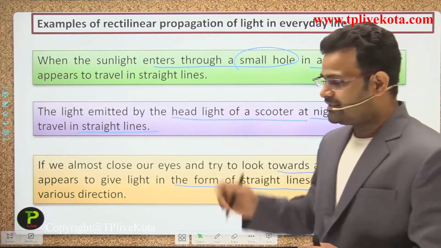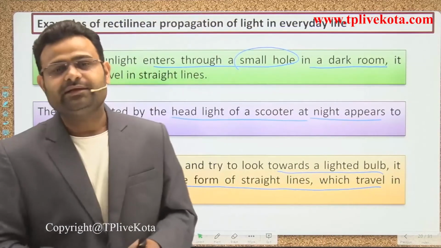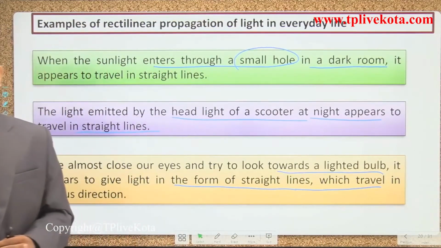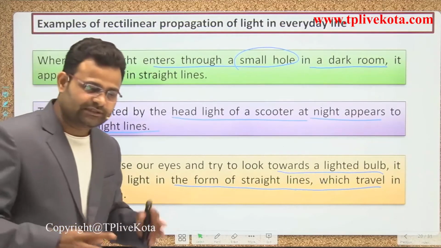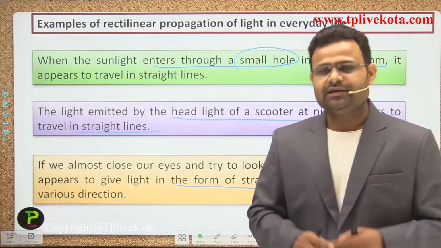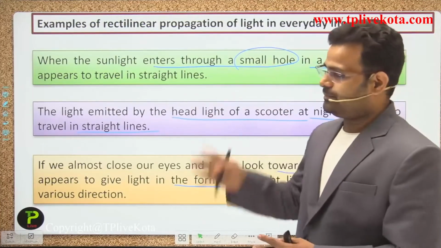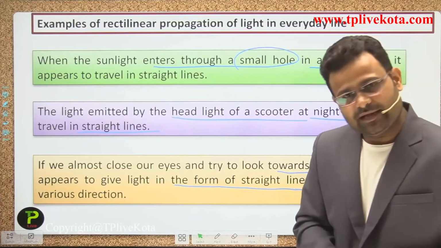So these are some examples which show that light always travels in a straight line. You can say light travels in a straight line, or you can say rectilinear propagation of light; both are the same. Linear means a straight line.